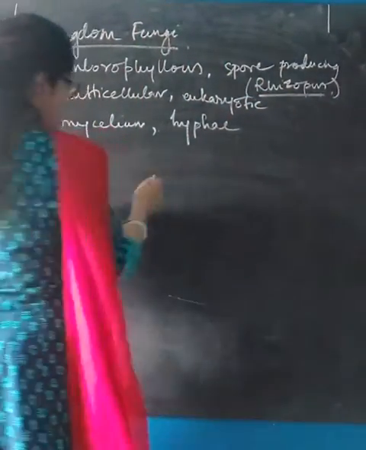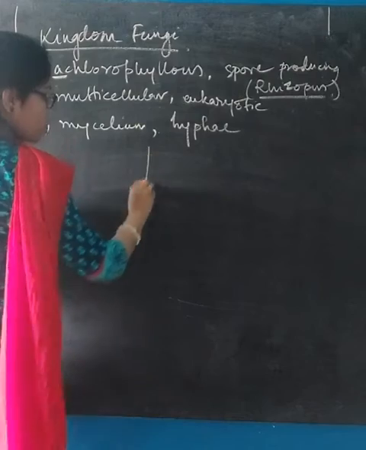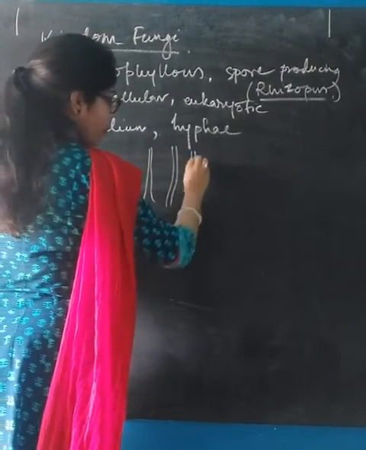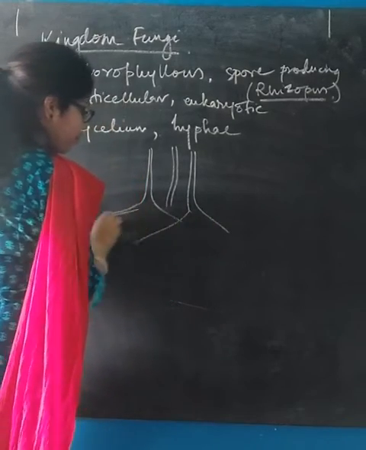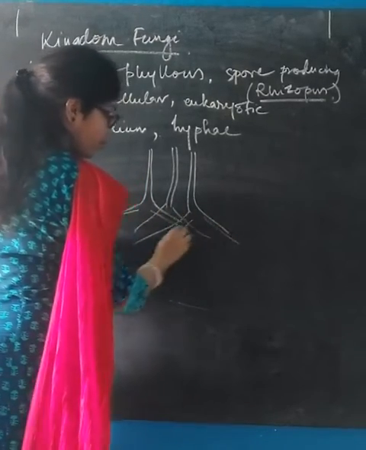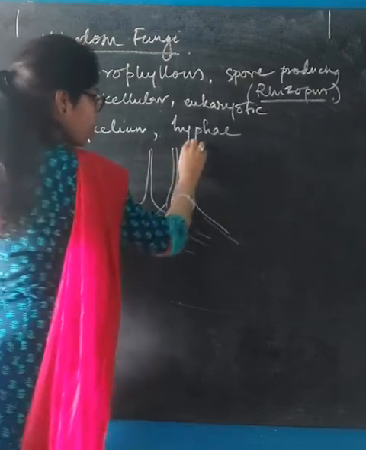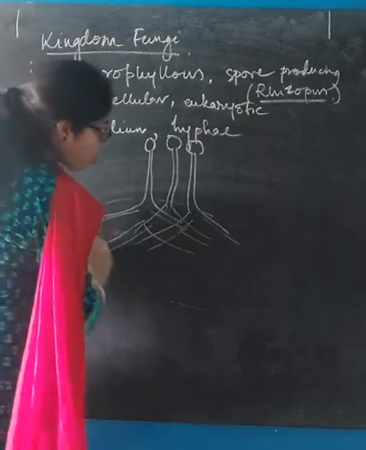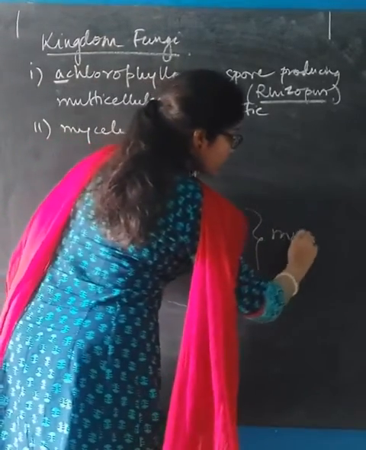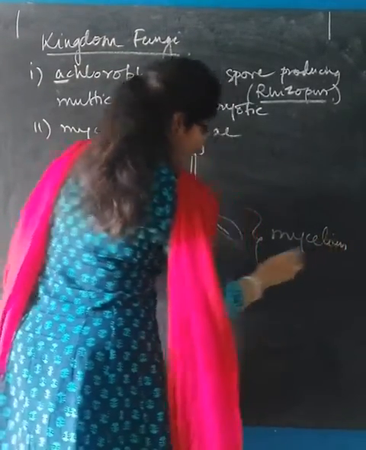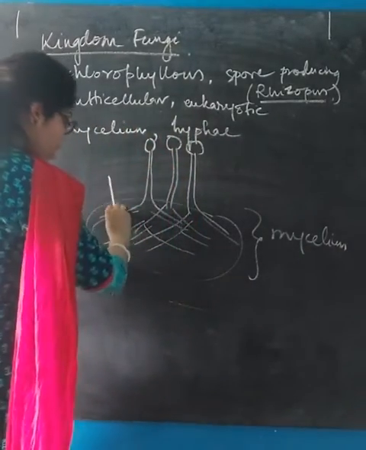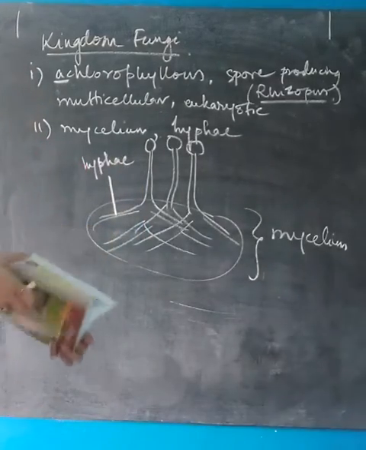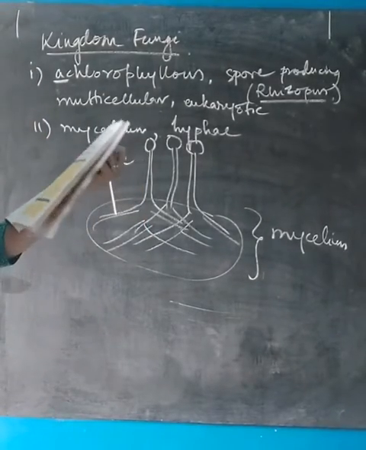Let me draw this thing here. There are round head-like structures here, right? So the whole thing is known as mycelium, and each branch is known as hyphae. Mycelium and hyphae, I hope you have understood.